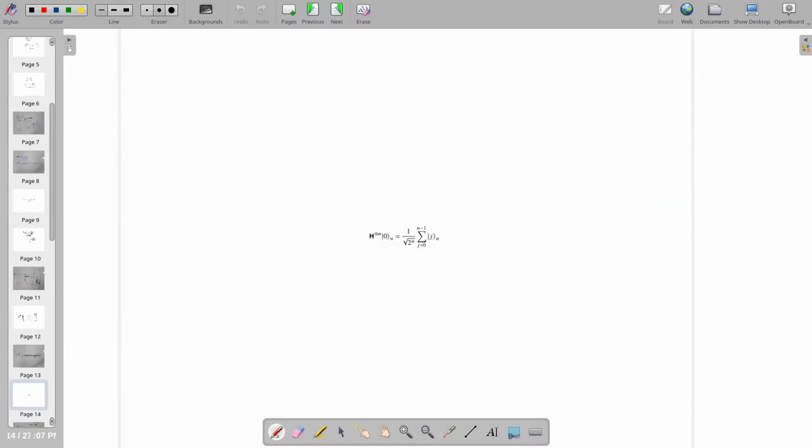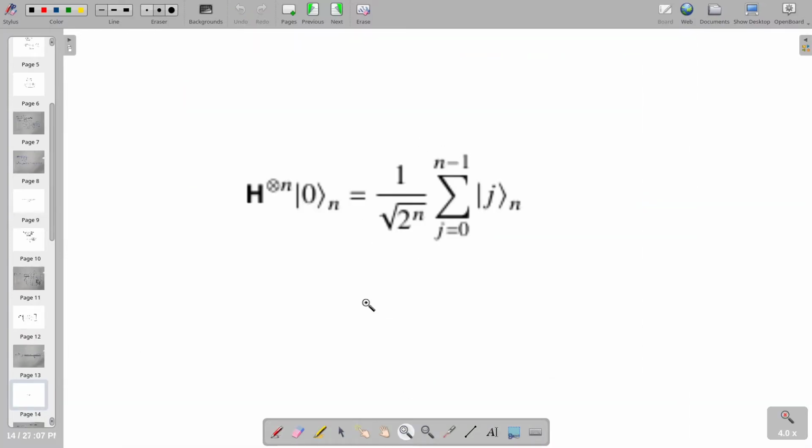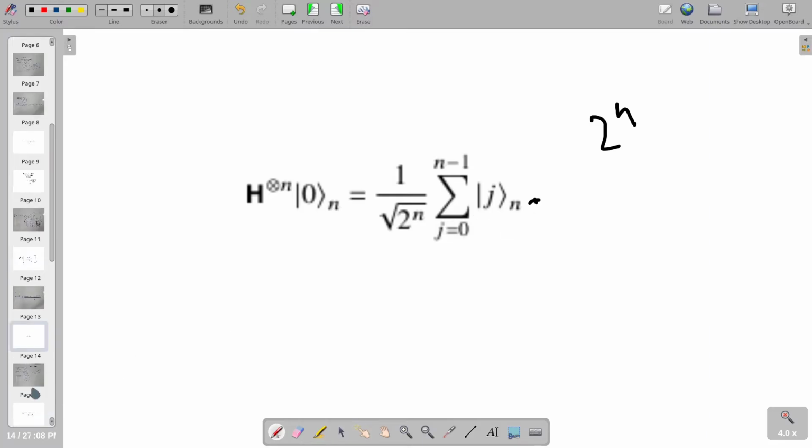For an n qubit system, it is quite simple to understand that it would be nothing but a superposition over all possible endpoints, you can say 2 to the power n endpoints of a given qubit system. Let us say this was a Hadamard for an n qubit system, then it would be nothing but 1 by root 2 to the power n times the summation, the sum of superposition of all possible endpoints.